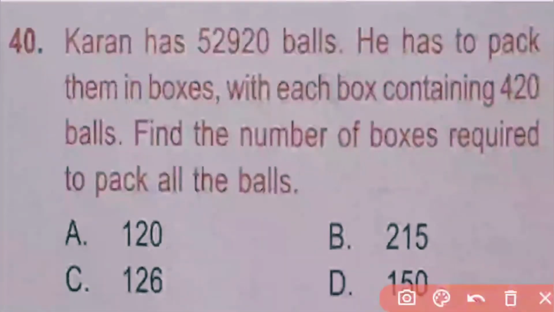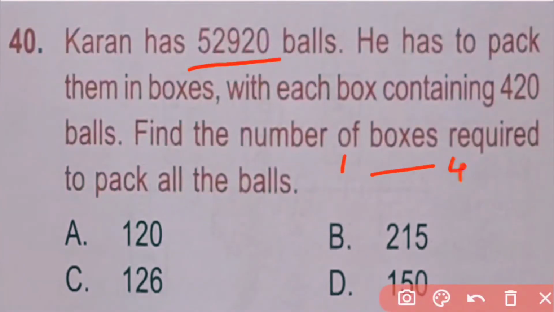Question number 40. Karan has 52,920 balls. He has to pack them in boxes with each box containing 420 balls. Find the number of boxes required to pack all the balls. So here the total number of balls is 52,920. One box contains 420 balls.